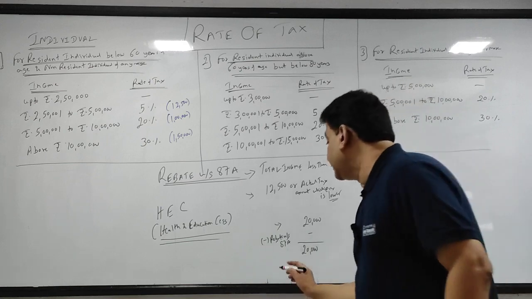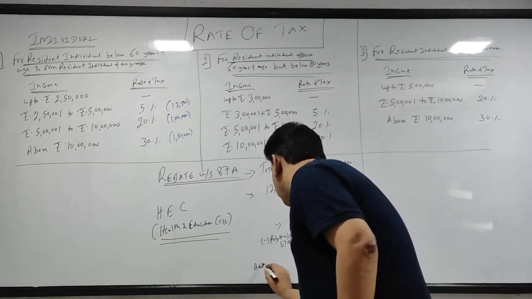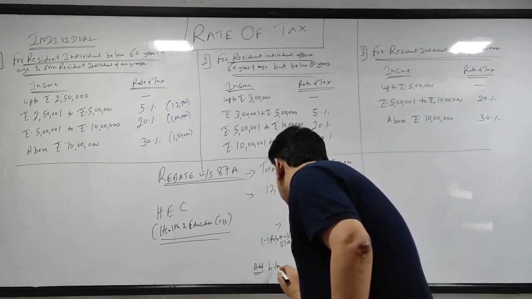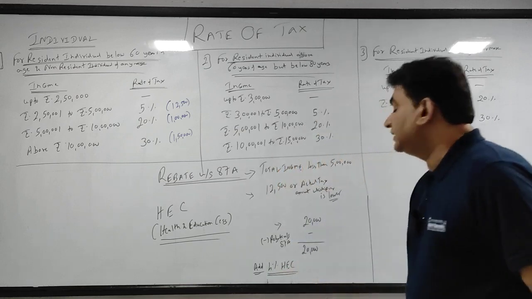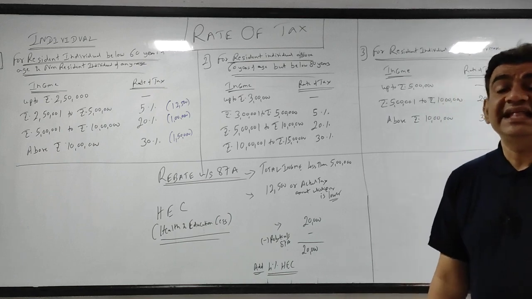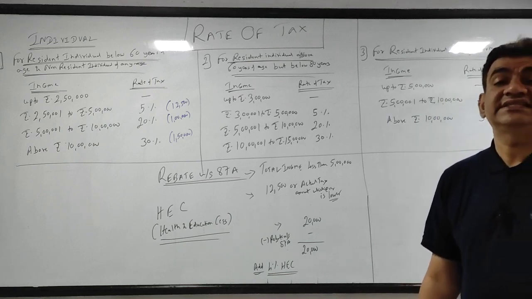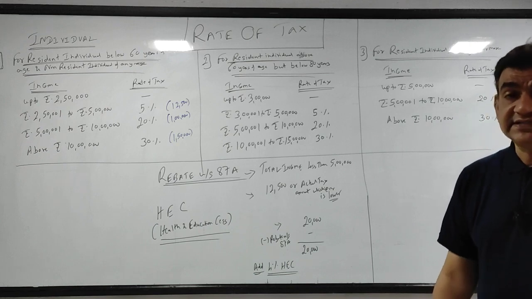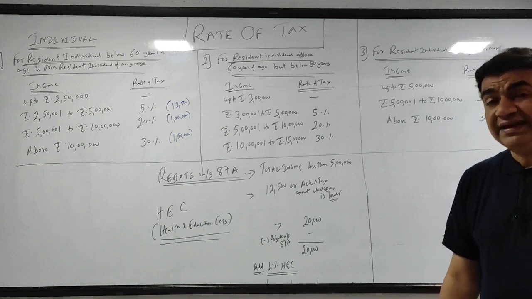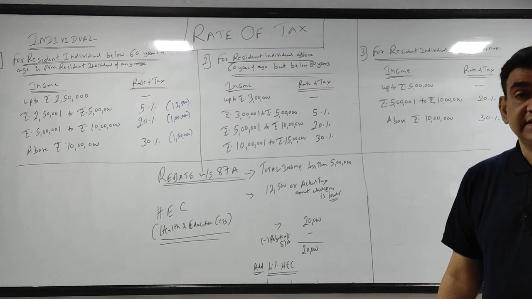ये जो भी अमाउंट आया ना उसके ऊपर you will add 4% HEC. HEC means health and education cess. That means government takes that extra amount and that money is utilized for health.